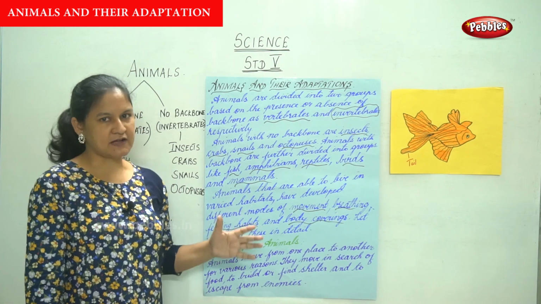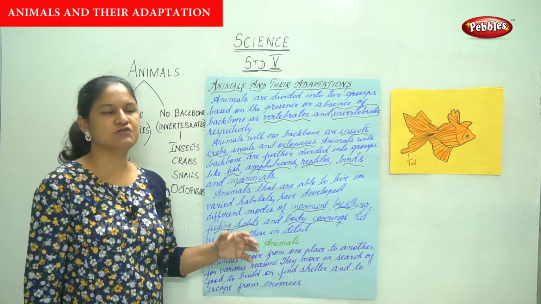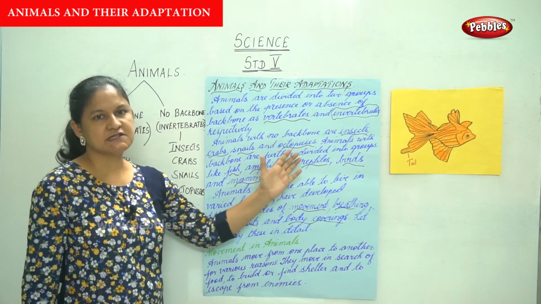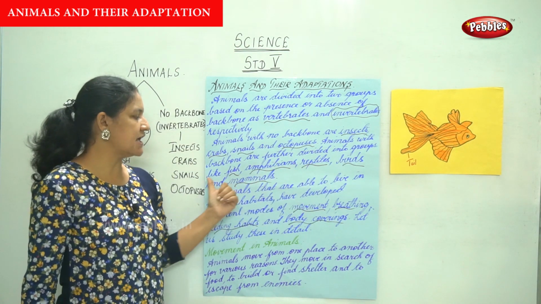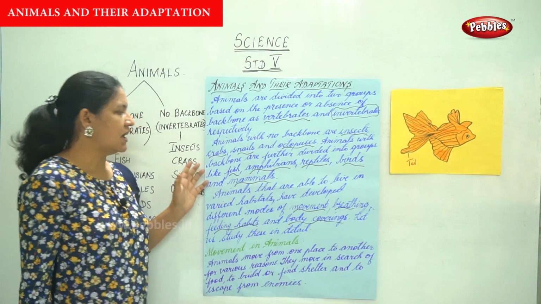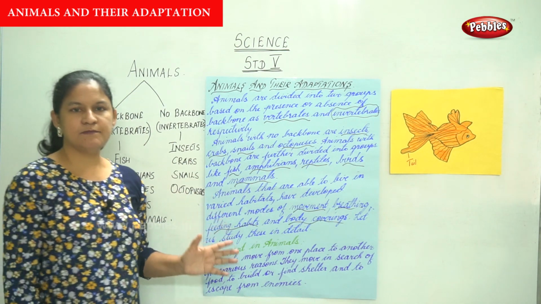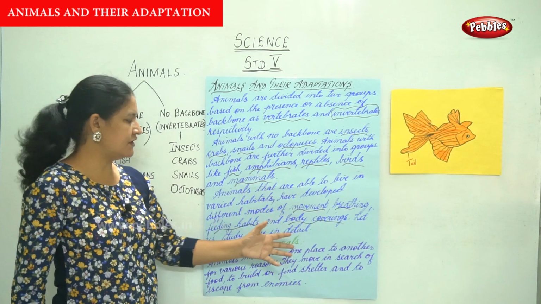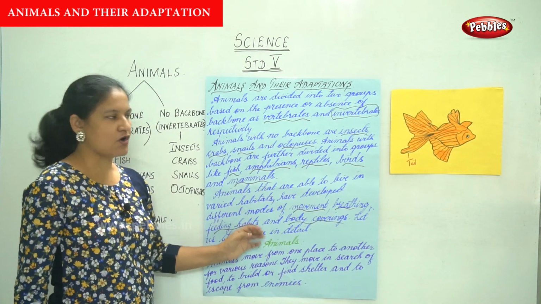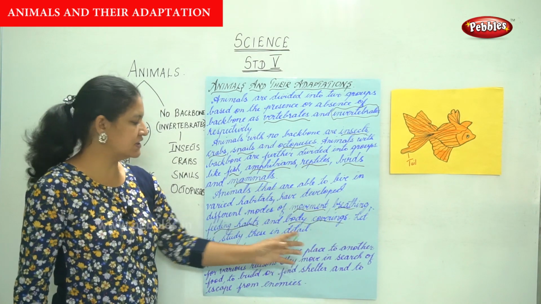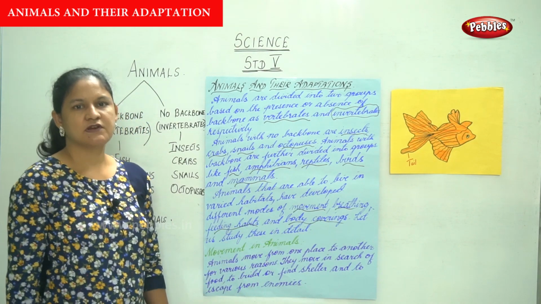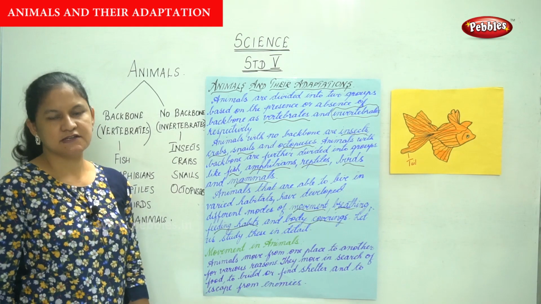Animals with a backbone are further divided into groups like your fish, amphibians, reptiles, birds, and mammals. Animals that are able to live in varied habitats have developed different modes of movement, breathing, feeding habits, and body covering. So let us study all these in detail.